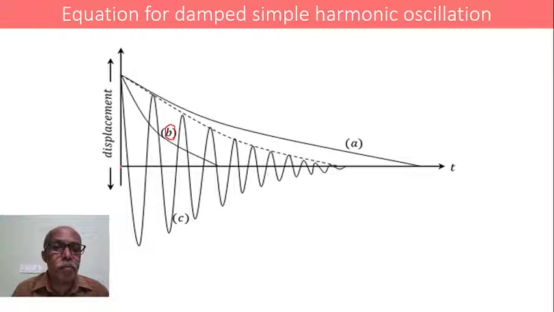Since b by 2m whole square is equal to k by m, it is critically damped. Whereas in the first case, since b by 2m whole square is greater than k by m, it was overdamped, and without oscillating it returned back to the mean position, but took a longer time when compared to the second case.